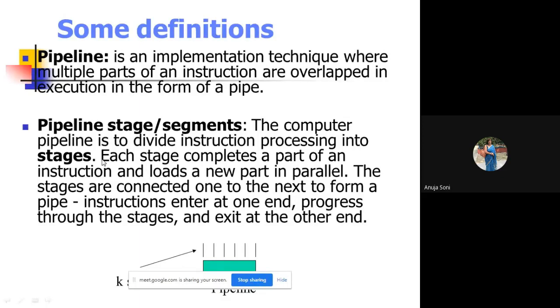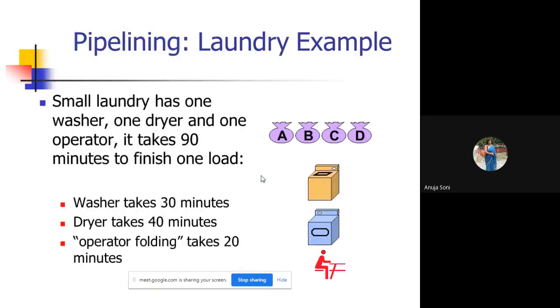So what it actually means, we'll discuss. Pipeline stage segments. The computer pipeline is to divide instruction processing into stages. Each stage completes a part of an instruction and loads a new part in parallel. The stages are connected one to the next to form a pipe. Instructions enter at one end, progress through the stages and exit at the other end. Like that, we will take one example.